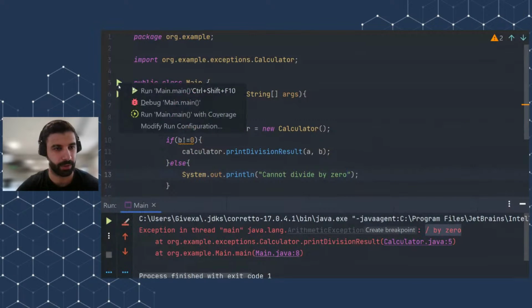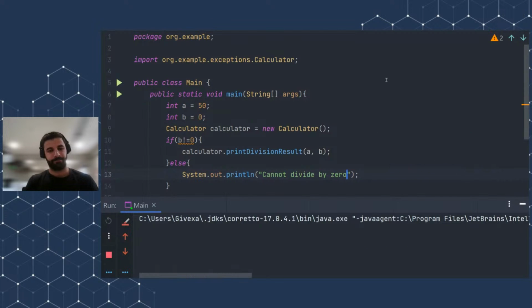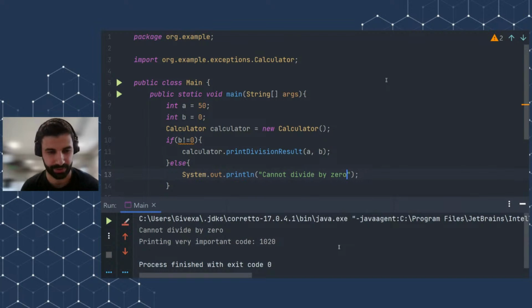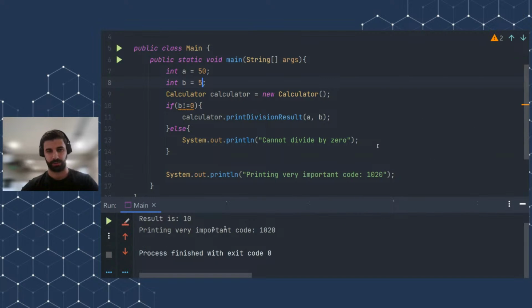If I run my code now, let's test it. What will happen? So as we can see, everything is okay now. I got the error message that it cannot divide by 0, and notice that my program did not terminate abnormally. The very important code was also printed here, and our boss is happy because we did not terminate our program, and the result was correct, right? If you try with different numbers now, for example 50 divided by 5, it will calculate the result correctly, which is totally fine.